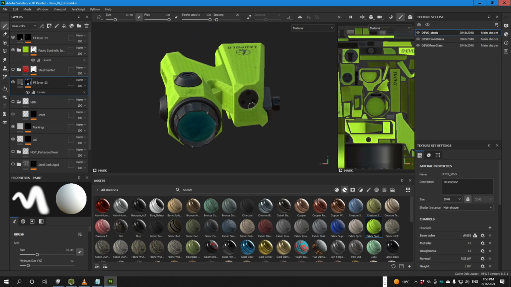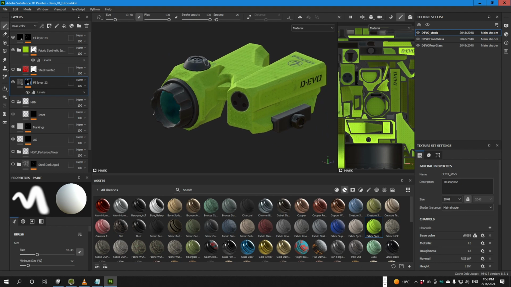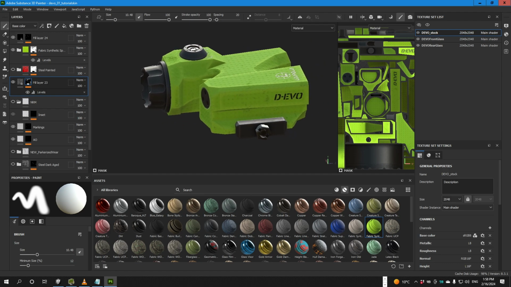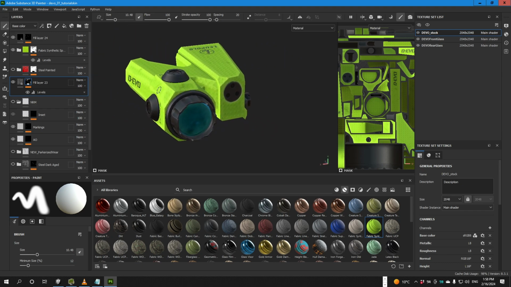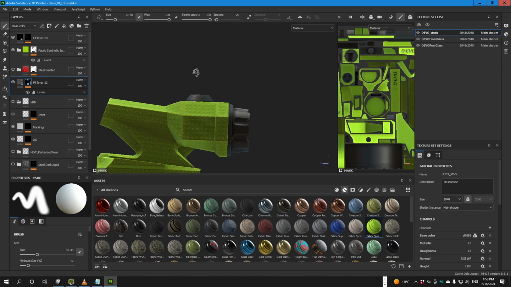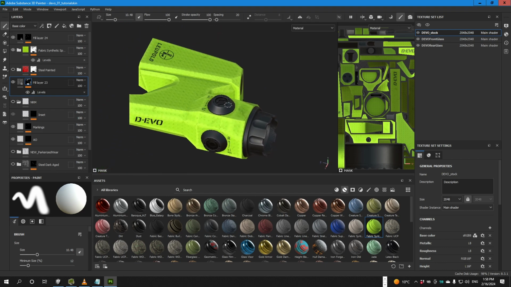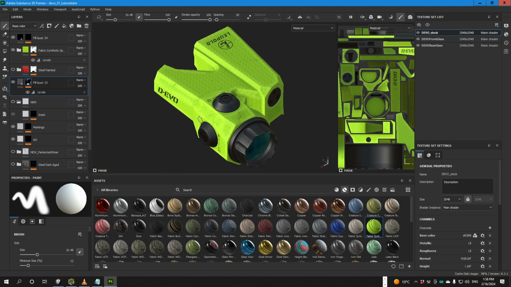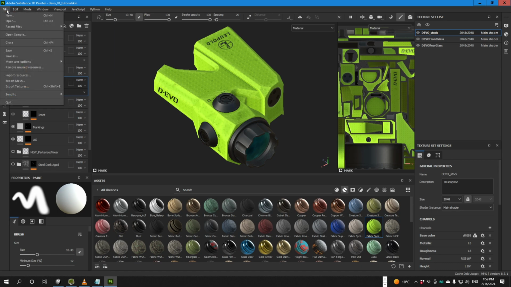So basically you've learned how to mask some parts of the object, how to keep the texts, and how to apply smart materials to your masks. This should be enough to get you started. I'm gonna export it too, so we could see how this looks in the game.